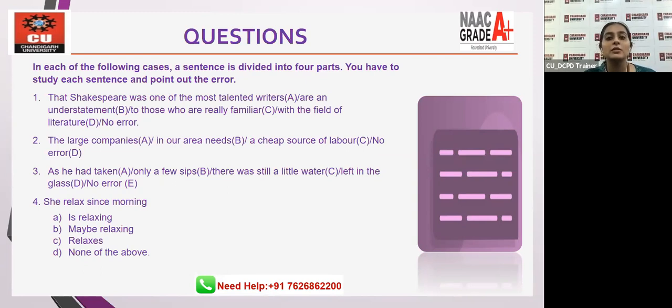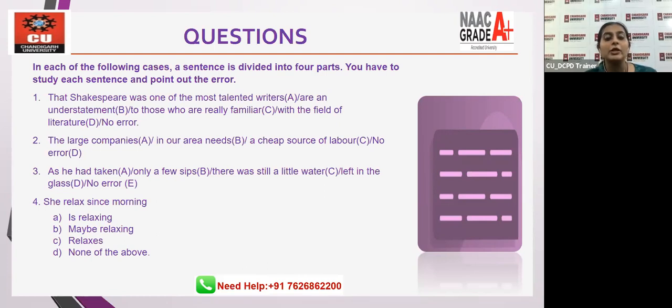Write down the answer in the chat box. We'll start with the first question. Which part out of this sentence do you feel is not correct? Let's take into consideration the first question. That Shakespeare was one of the most talented writers are an understatement to those who are really familiar with the field of literature. Is there an error or no error?